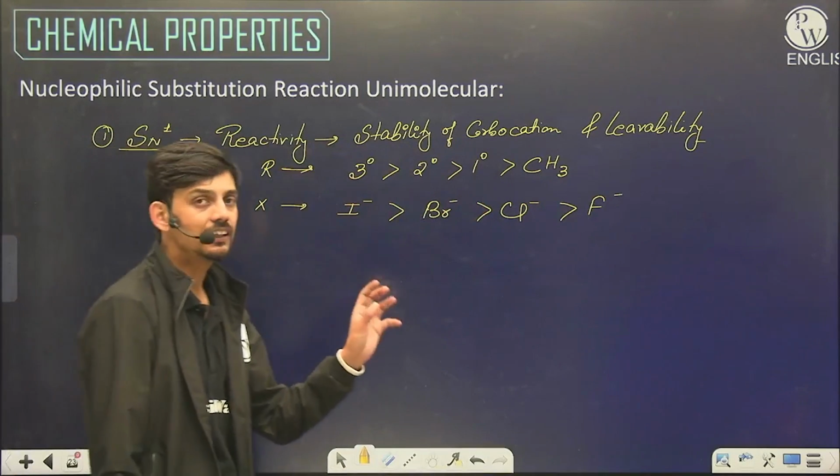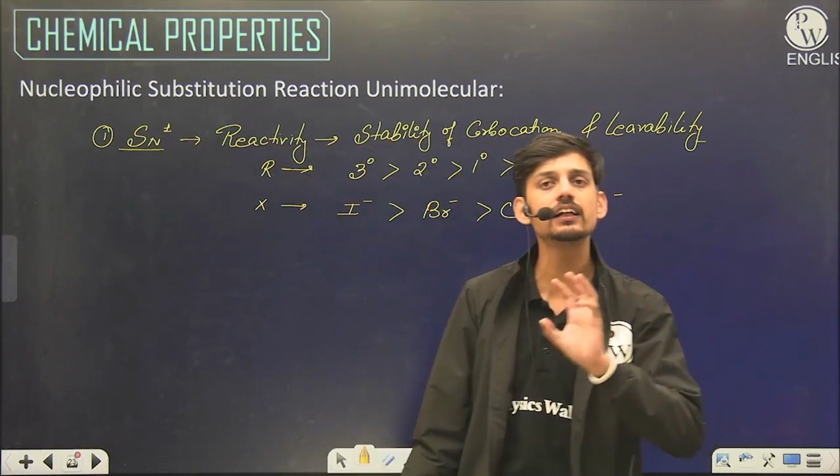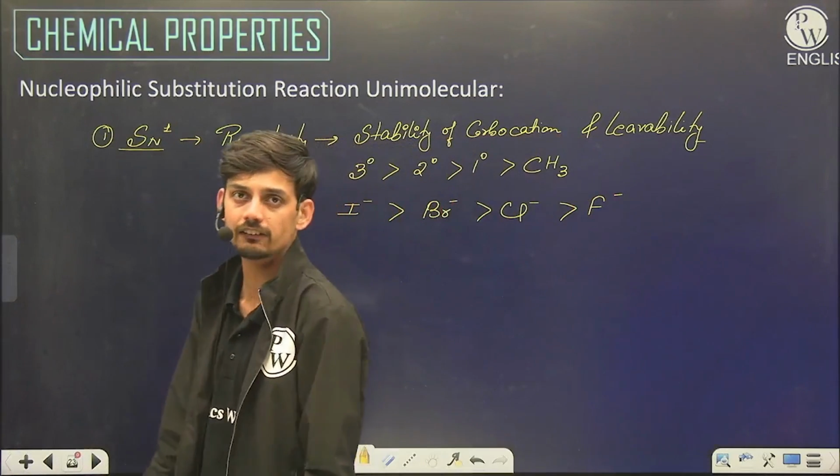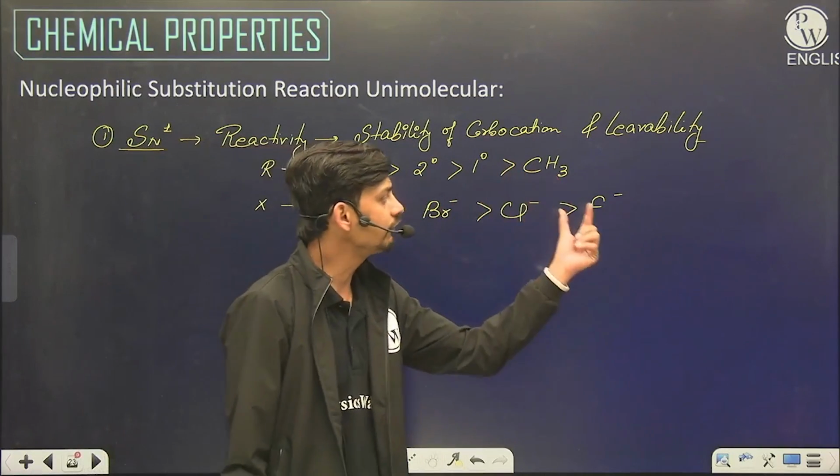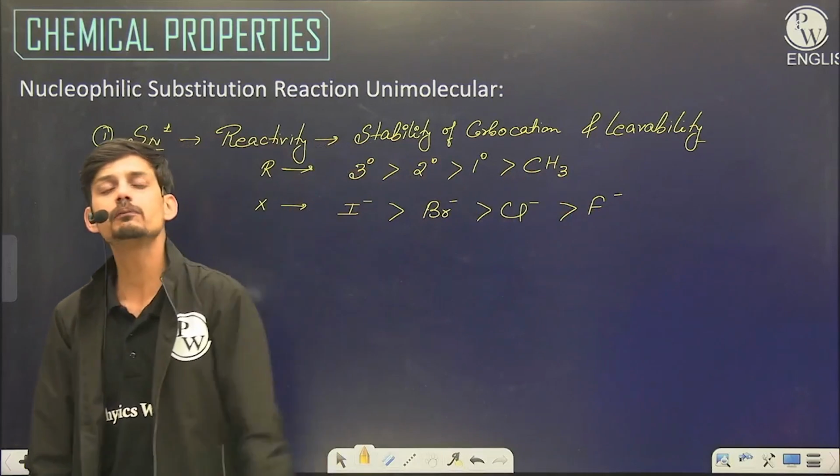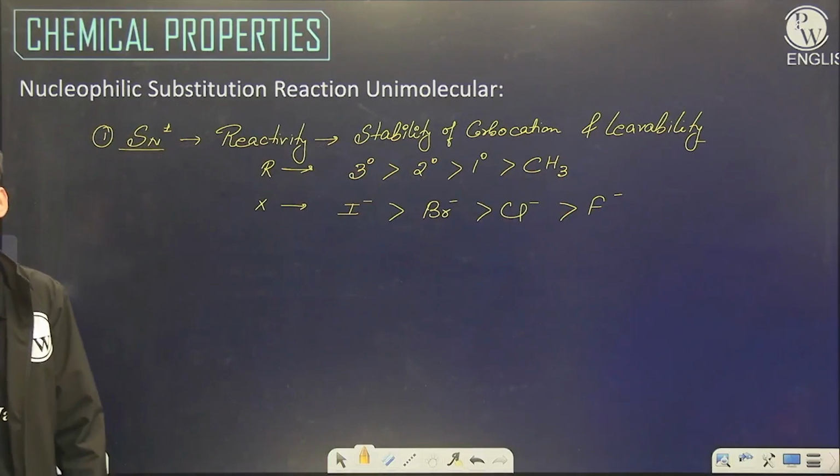So we can say that alkyl iodide with 3-degree carbon will be most reactive for SN1, and methyl fluoride with methyl group will be least reactive for SN1 reaction.